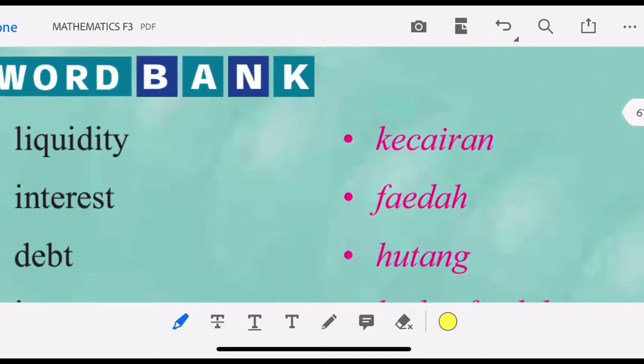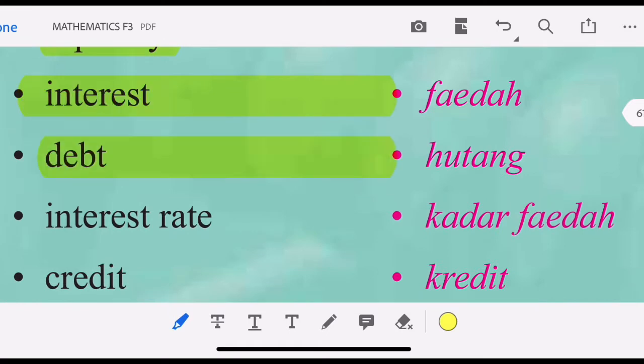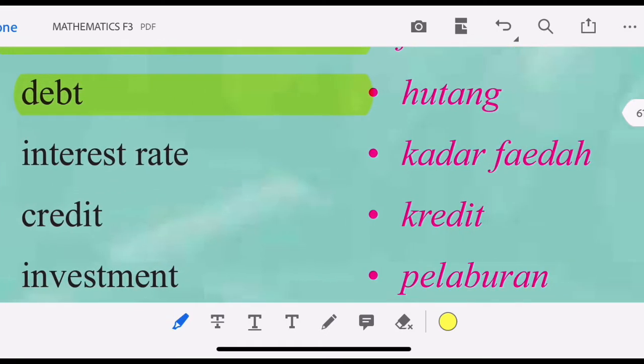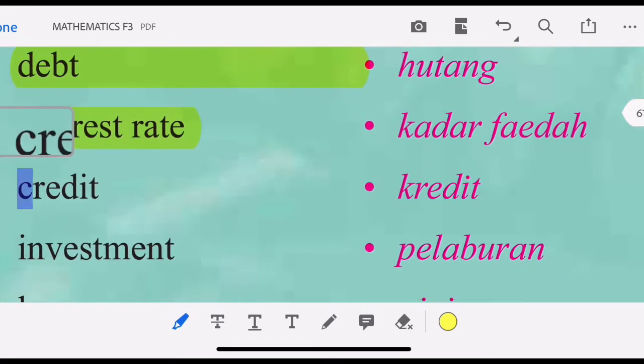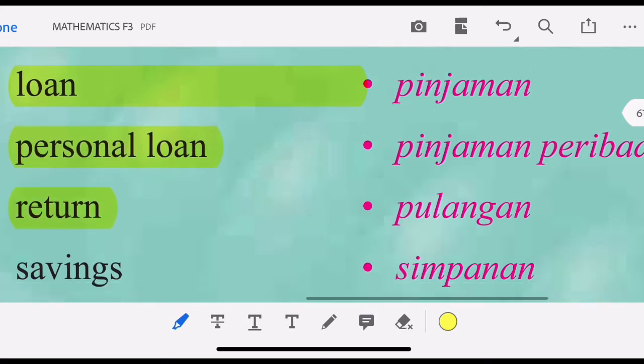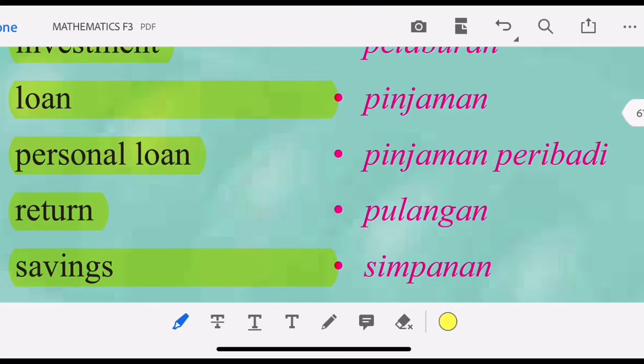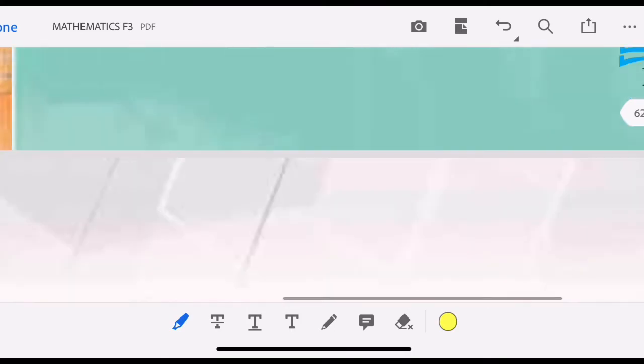For this chapter, you need to master the word bank: liquidity, interest, debt, interest rate, credit, investment, loan, personal loan, return, savings. So all these are important keywords for this topic.